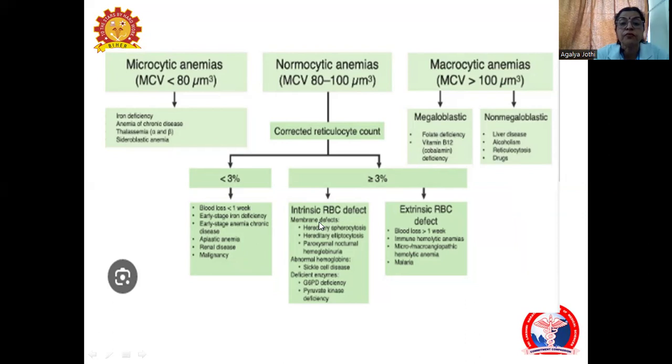Intrinsic defect can be due to membrane defects, hereditary spherocytosis, hereditary elliptocytosis, paroxysmal nocturnal hemoglobinuria, can be related to hemoglobins, where the hemoglobin is abnormal, as in case of sickle cell anemia, due to deficiency of enzymes, that is G6PD or pyruvate kinase deficiency. Extrinsic defect can be immunohemolytic anemias, microangiopathic hemolytic anemia, or related to